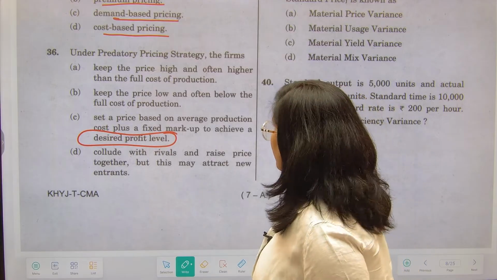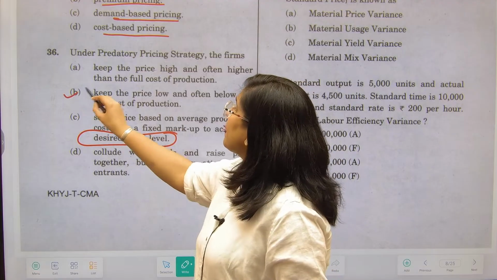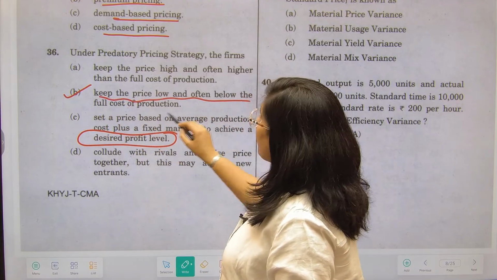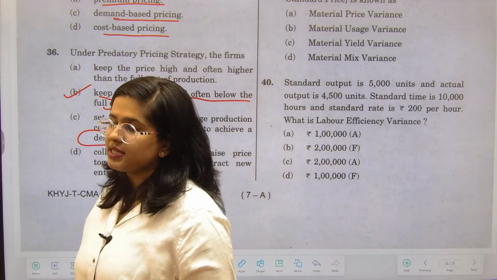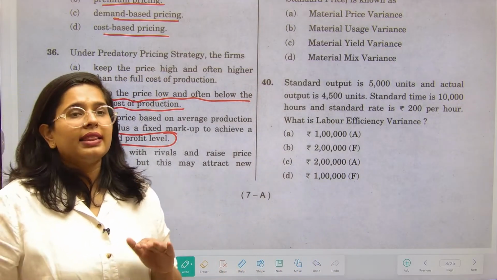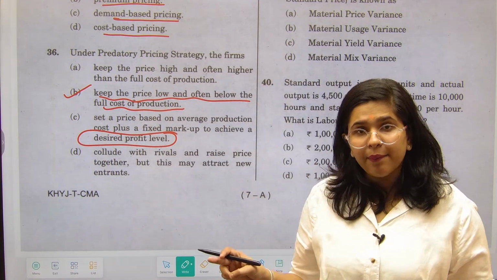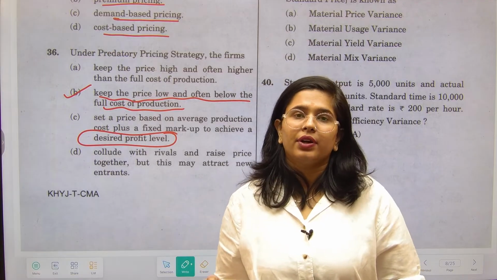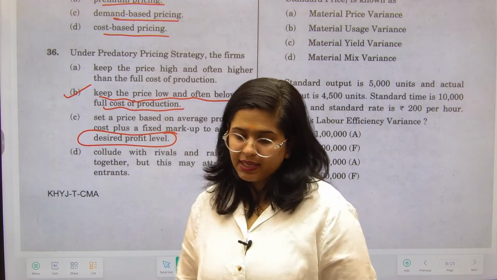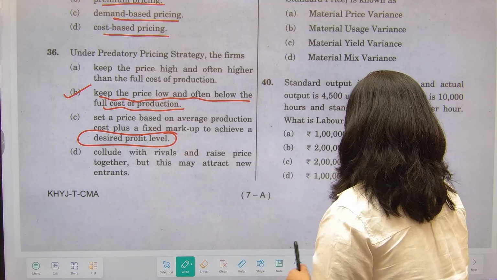यहाँ पे आपका correct option क्या है? I told you the example of Jio is the correct one over here. So keep the prices low and often below the full cost of production. First of all, they will keep prices on such a low level that it would attract more and more customers, and when the customers would come, right, and the competitors would suffer at that particular time, they will increase the prices later on. Now next question, let's see question number 37.